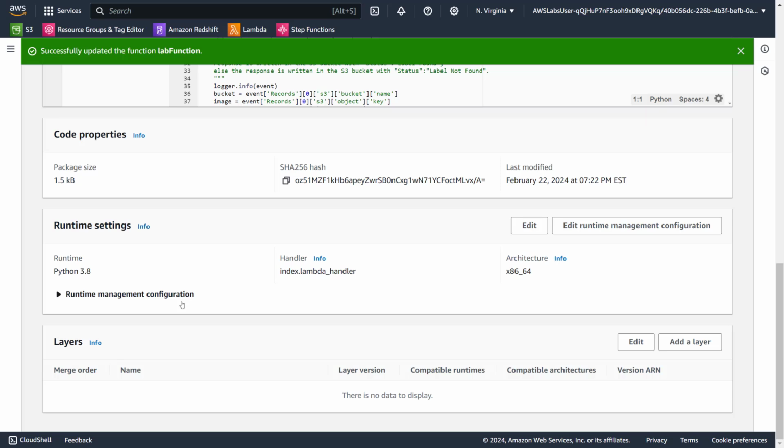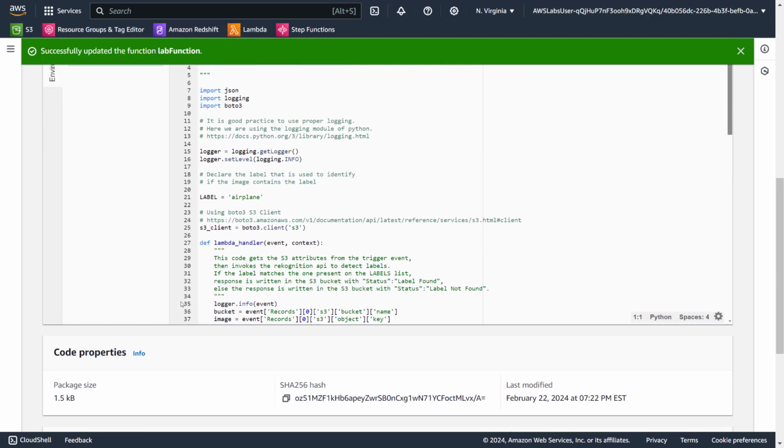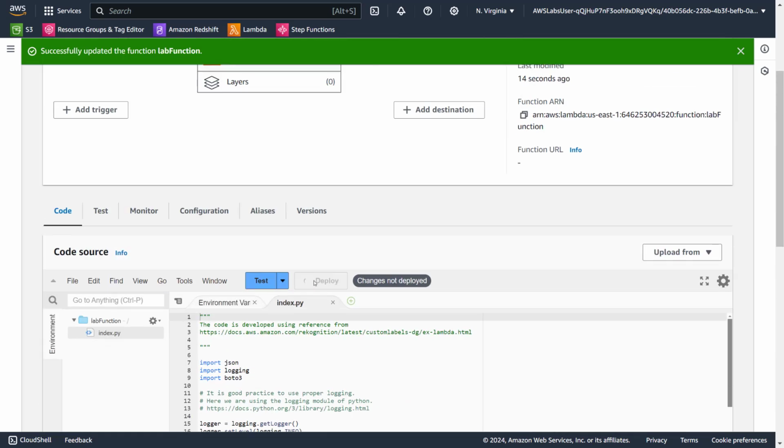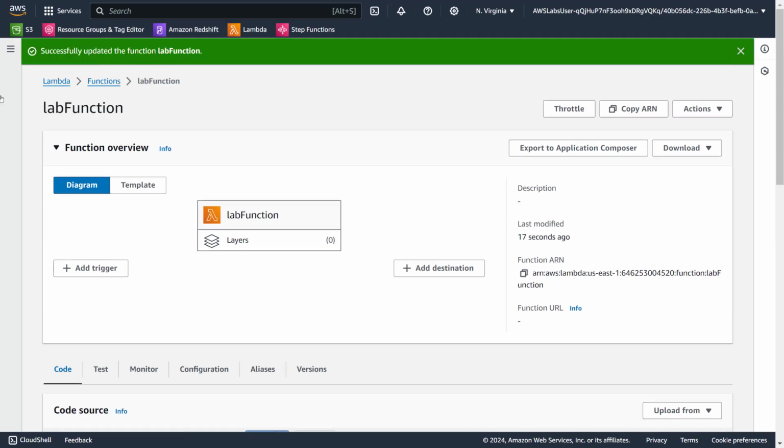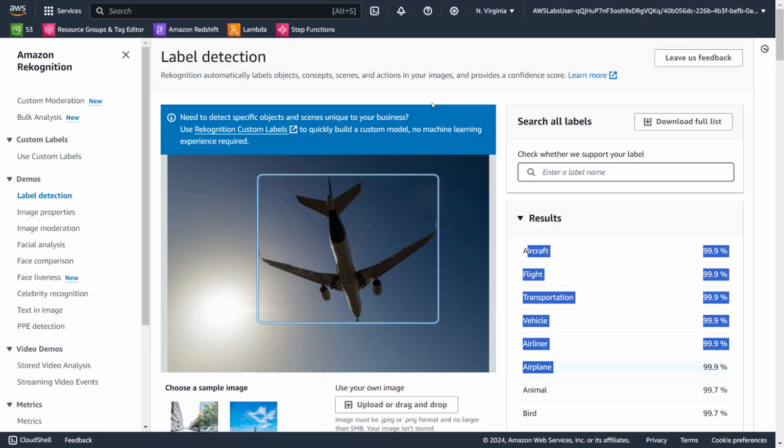So I think pretty much that's it. So let's go ahead and deploy it. We won't test it because the S3 event will be added here. You can add the trigger here or you can go to S3 and add it from there as well. Doesn't matter how you do it, both the same. But let's do it from here because we didn't yet create the bucket. So save. Okay, sometimes this takes multiple hits.